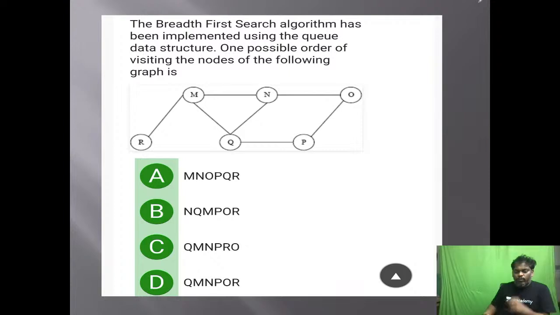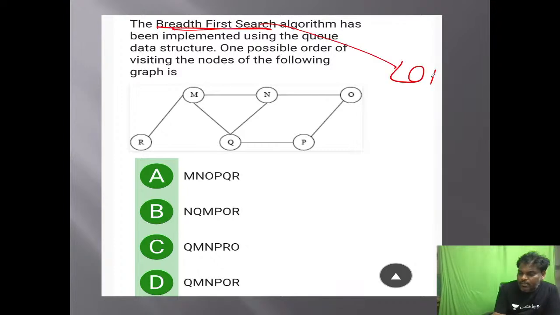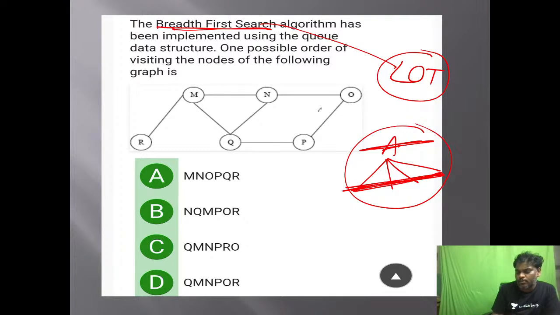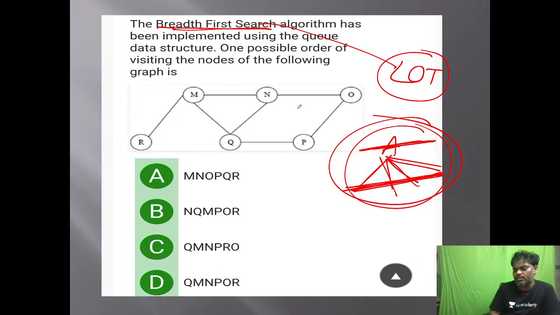You know very well what BFS is. BFS is also known as level order traversal. What is the meaning? Suppose I visit A, followed by all of A's adjacent nodes. You have to visit all of them. That is called BFS. So if you apply BFS on this particular graph.